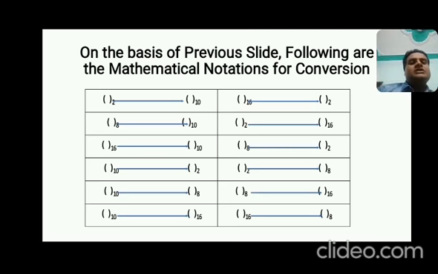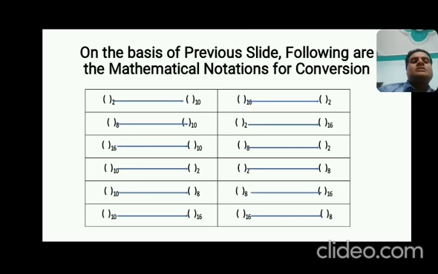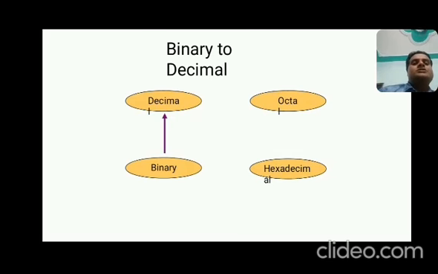So guys, these are the possible conversions of number systems. So let us discuss them one by one. First of all, we start with binary to decimal, as in the first representation. You can see from this diagram, binary to decimal. That means base 2 to base 10. How?